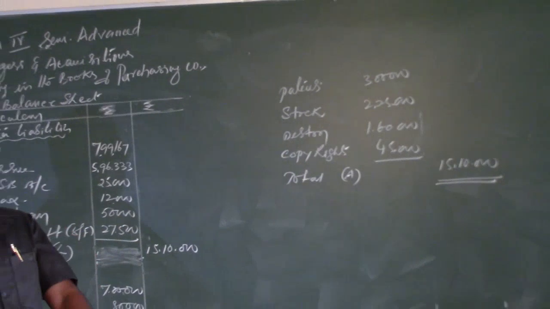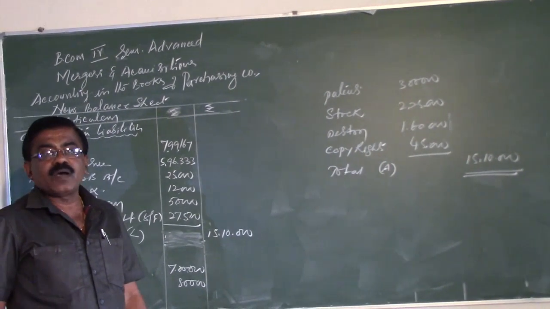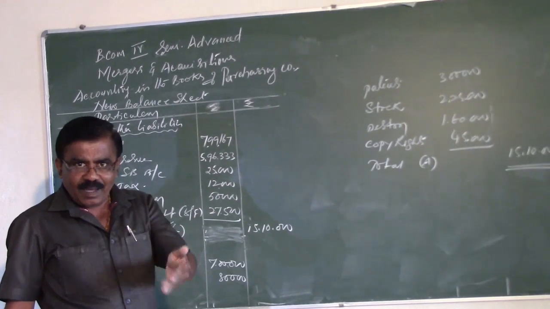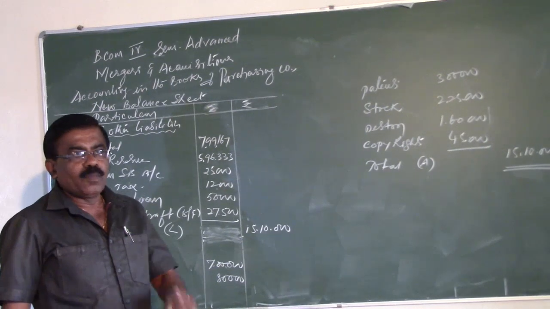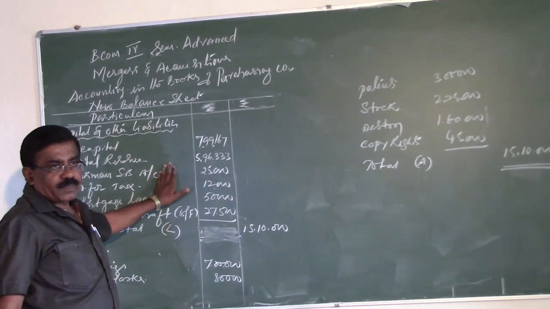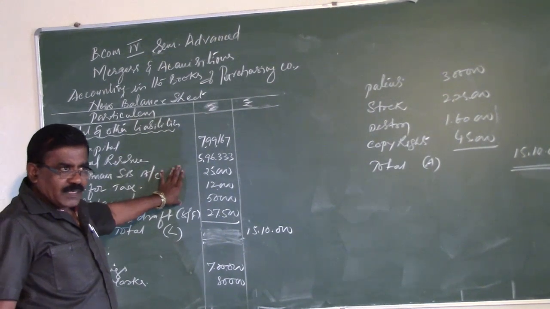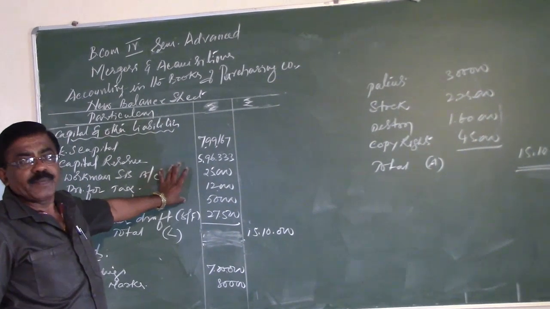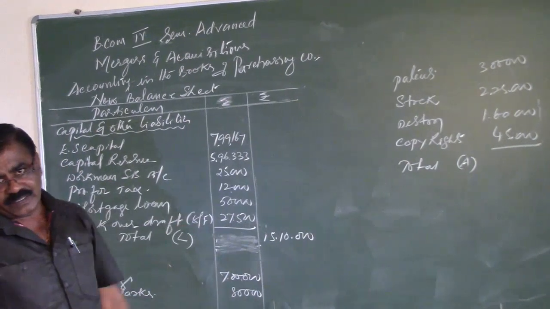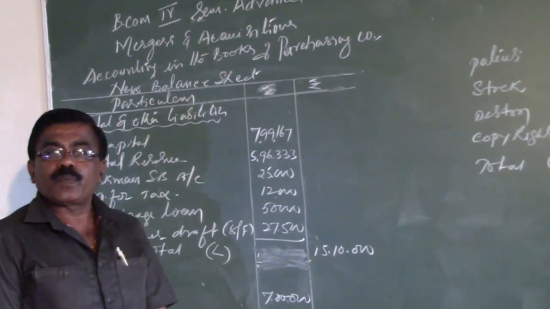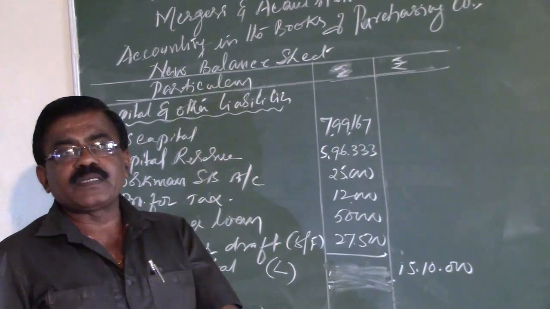The first step in the purchasing company is passing the incorporation entries, and the second and final step is the preparation of the balance sheet. The balance sheet is the list of assets and liabilities. As a practice, first we display the liabilities and then the assets. So there ends the accounting procedure in the books of the purchasing company.